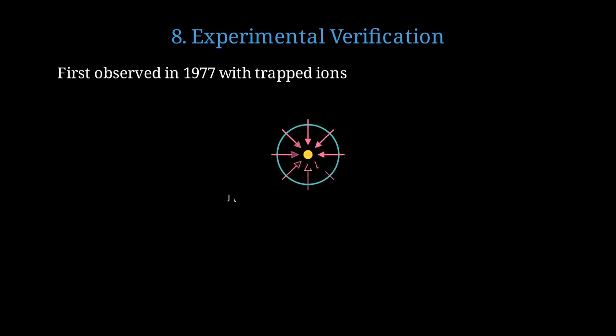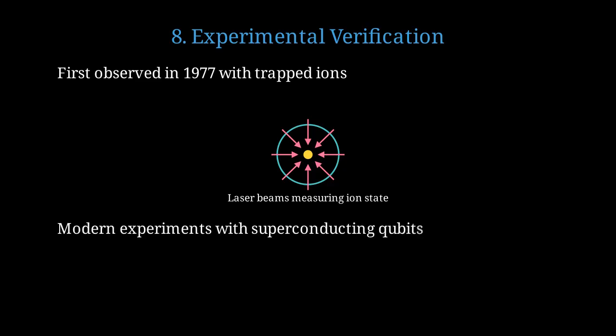Has the Quantum Zeno effect actually been observed in experiments? Absolutely yes. The Quantum Zeno effect was first experimentally verified in 1977 using trapped ions. Researchers trapped individual ions and used laser beams to both measure and manipulate their quantum states. By adjusting the frequency of measurements, they could control the rate of evolution. Modern experiments use superconducting qubits, which are tiny circuits that behave quantum mechanically. The Zeno effect has practical applications in quantum computing, where it can be used to protect quantum information from errors.